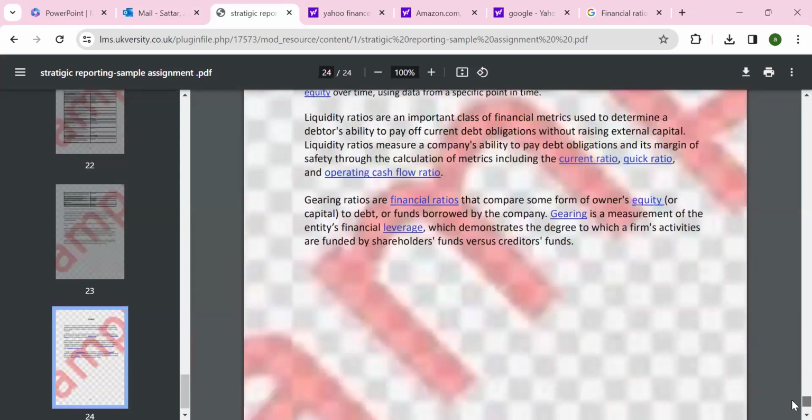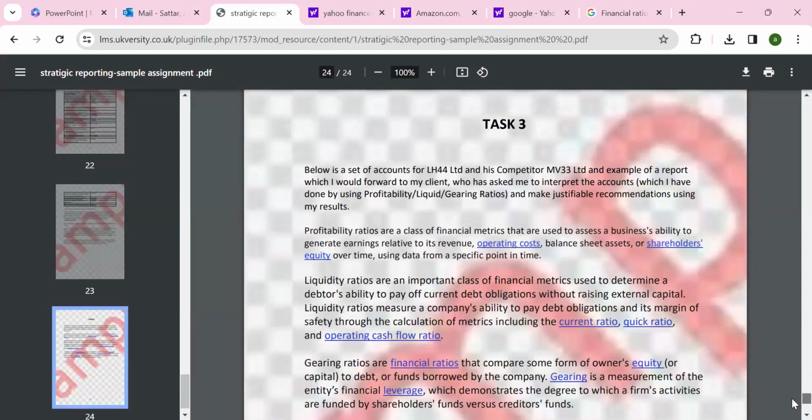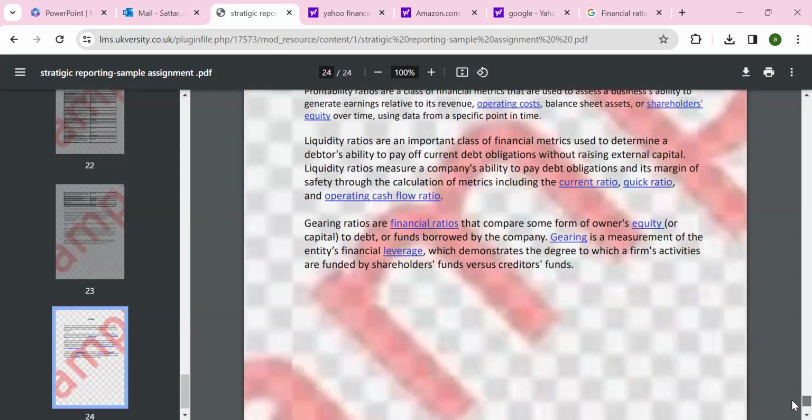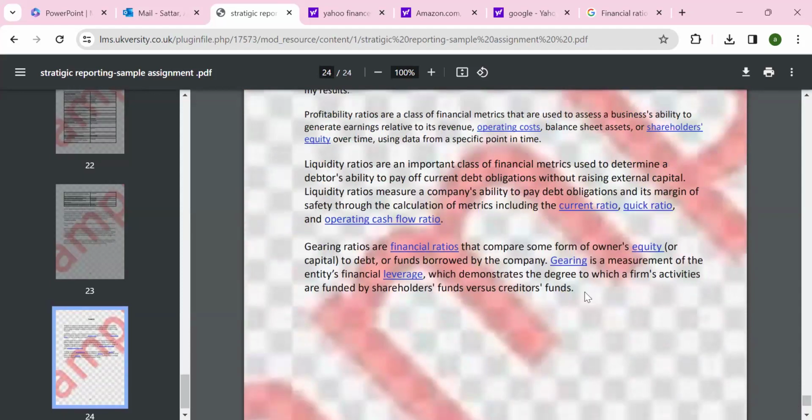And then task 3, you will see there is a discussion about the ratios, gearing, and even though they have not calculated, it should be calculated, whoever put the samples. But we can say financial ratios help to measure the performance, how many types of ratios. As an example, the data has been included.